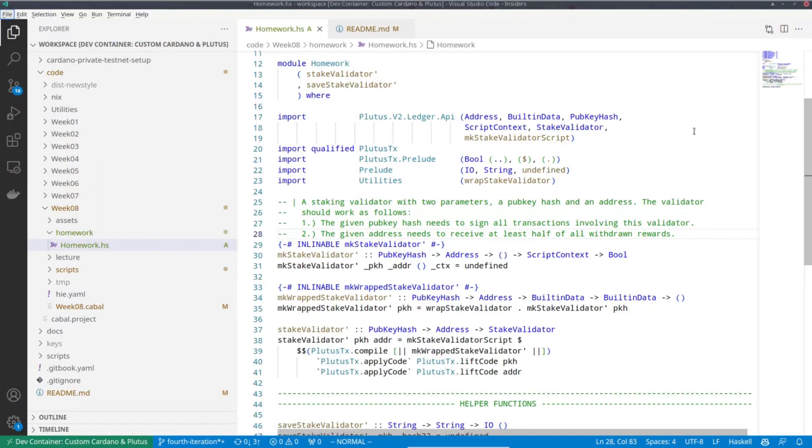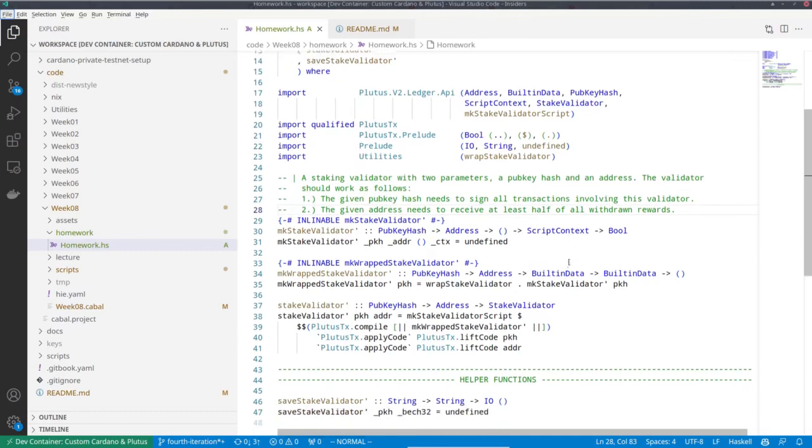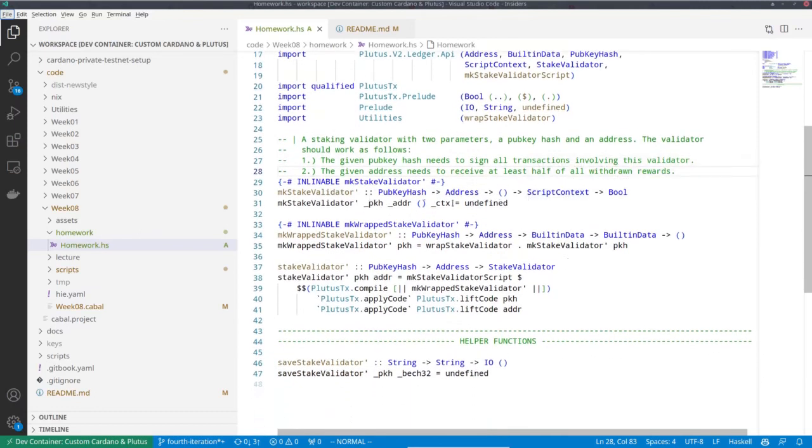So for homework, I want you to improve this and make it a bit more realistic. I want you to extend the stake validator by introducing a second argument, which is the first one here, a pub key hash. And the idea, as is explained in the comment, is that this pub key hash needs to sign always when an operation, a transaction, is done involving the stake key. So for registration, delegation, and also for withdrawal. And then the address, as before, in case of withdrawal, that address must receive half of the rewards.